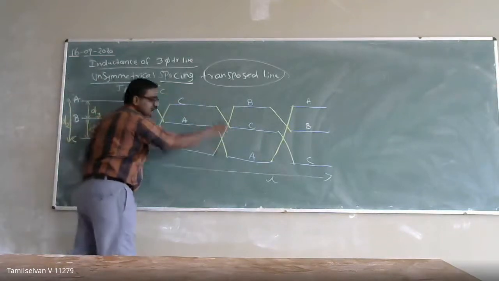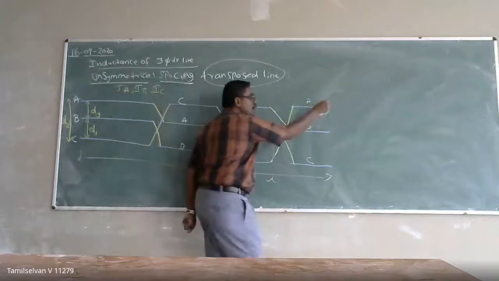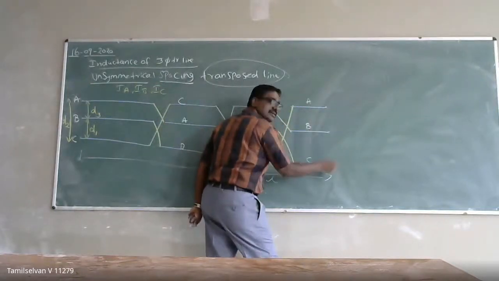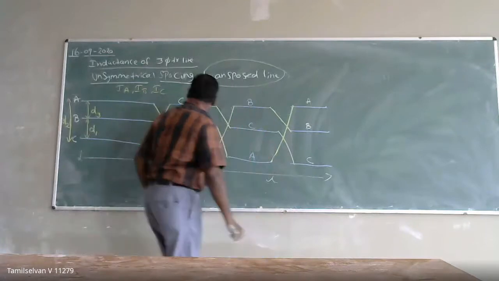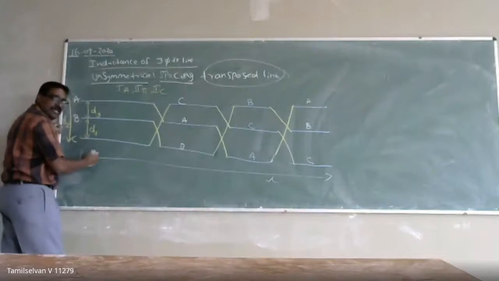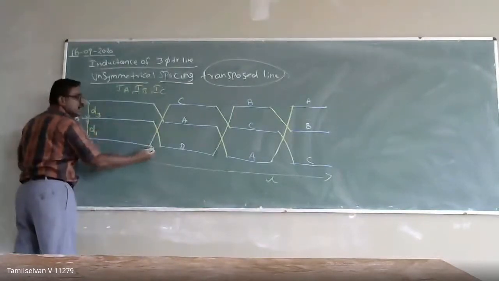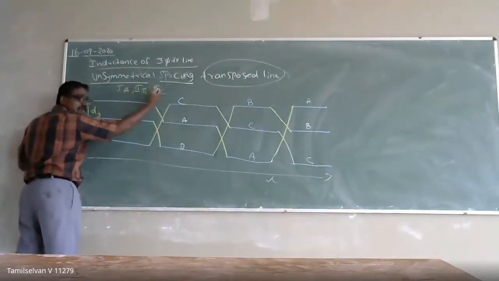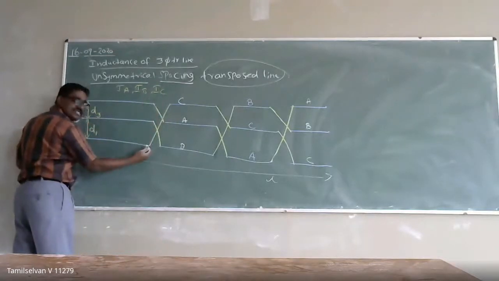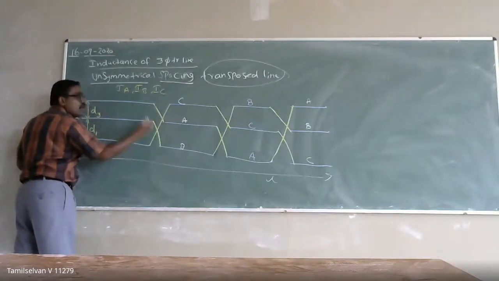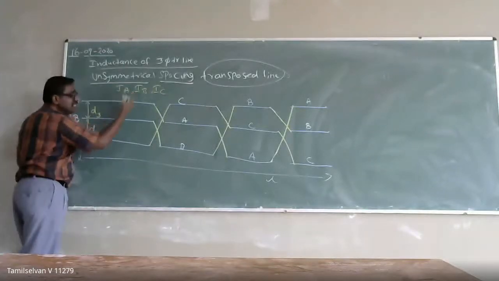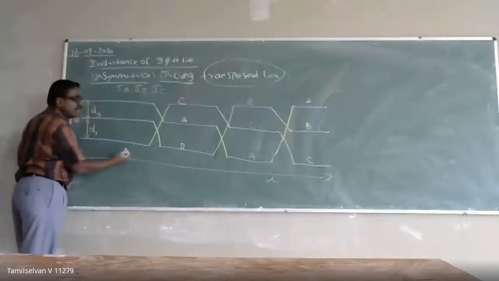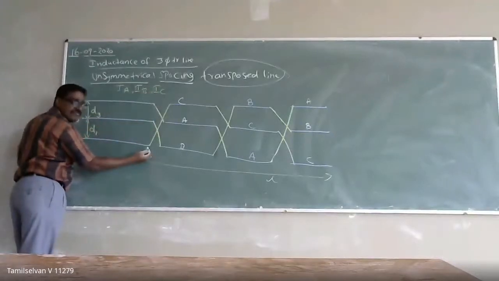If the flux linkage is uniform, automatically the voltage at the receiving point will be the same. Otherwise, suppose with unsymmetrical spacing, if I am transmitting the same phases A, B, and C, and I measure the voltages, even if the load is balanced, the voltage will not be the same. It will be different. Why is it different? Due to the non-uniform flux linkage in the conductor. On non-uniform flux linkage in the conductor, the voltage at the receiving end will be different.